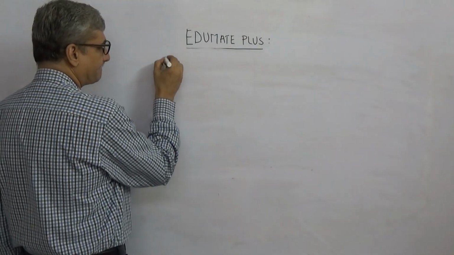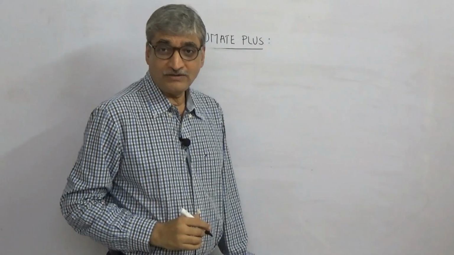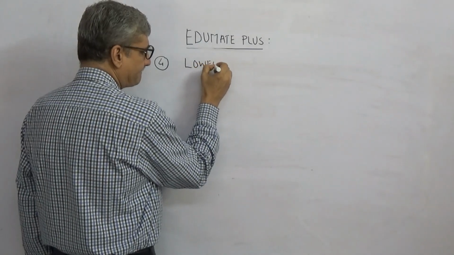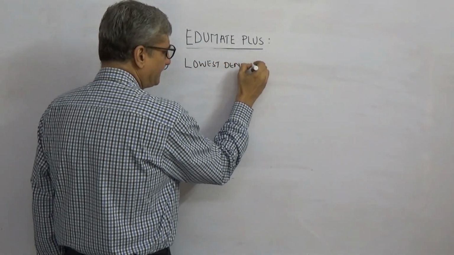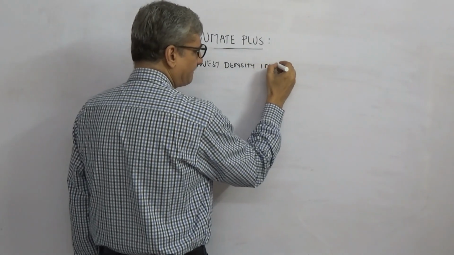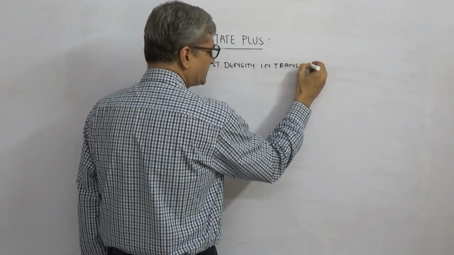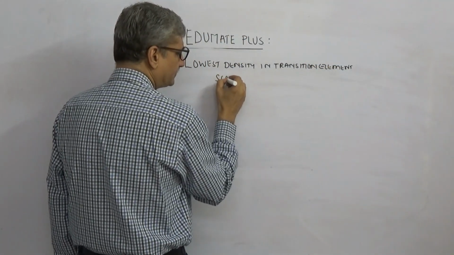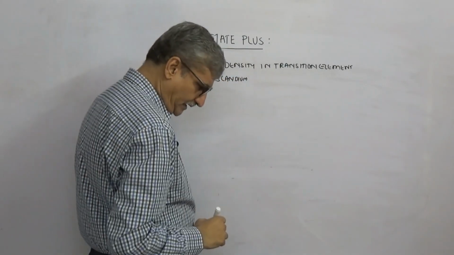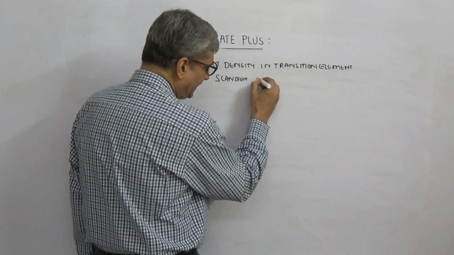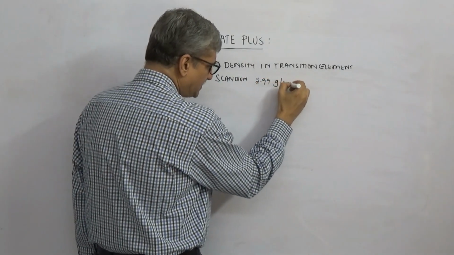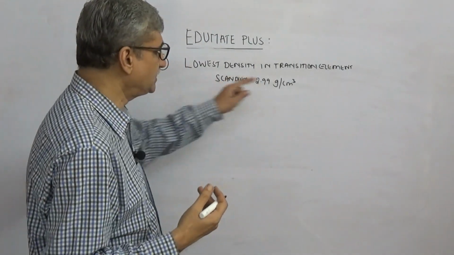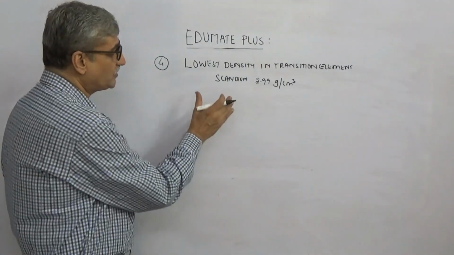Fourth question. The concept here is the lowest density and the highest density. The lowest density among the transition elements is scandium, with a density of around 2.99 grams per centimeter cube. So this will be an MCQ: which element will have the lowest density? This is the correct answer, and there will be 3 more distractors. So you have to focus on this.